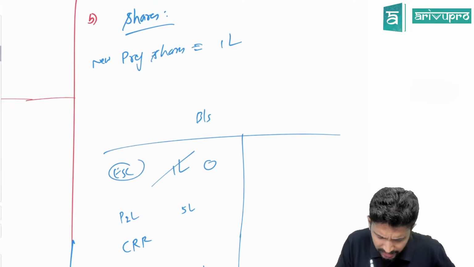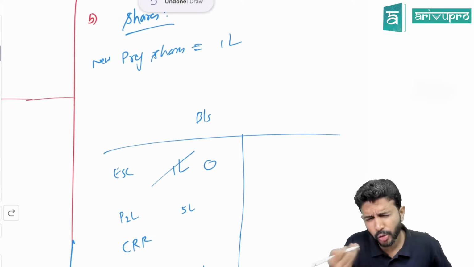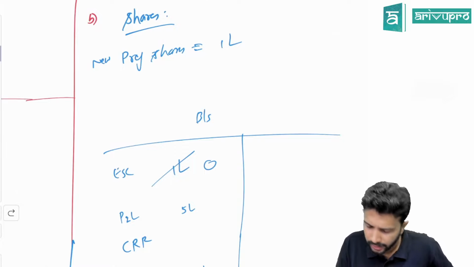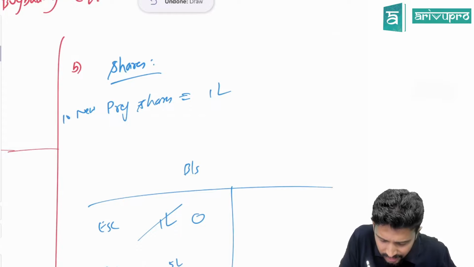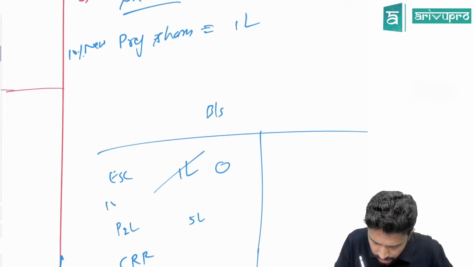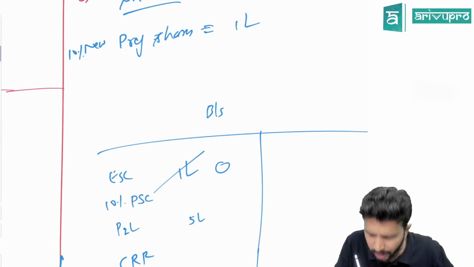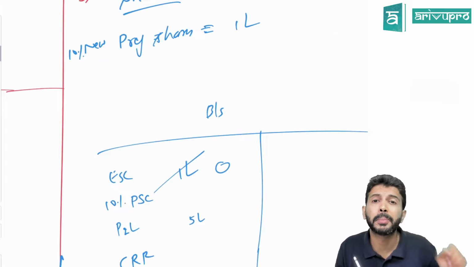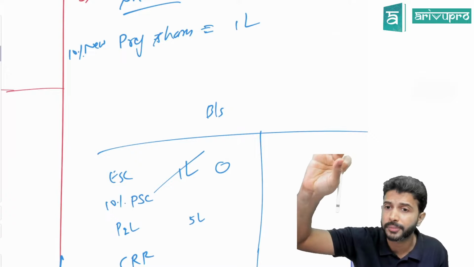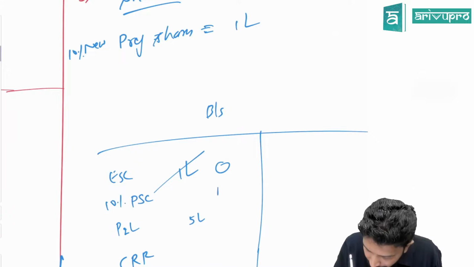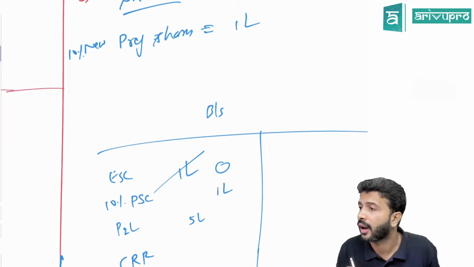To fill what? To fill the capital gap. Now you cancelled equity shares, all right. But did you issue any new preference shares? Yes. You issued preference shares worth how much? 1 lakh. Let's say this is 10% preference shares. That means one extra component will come. What is that? 10% preference share capital will come because the company has issued new shares. Preference share capital will increase by how much?